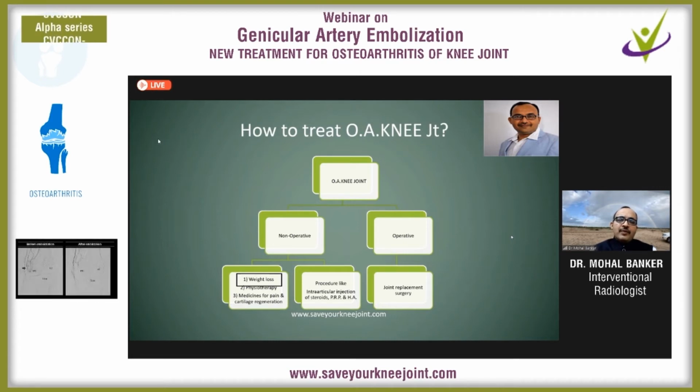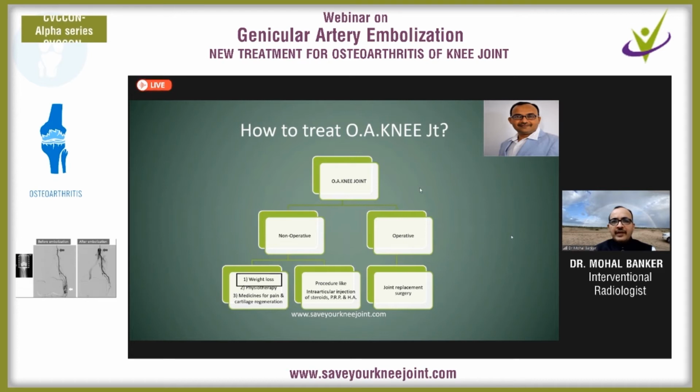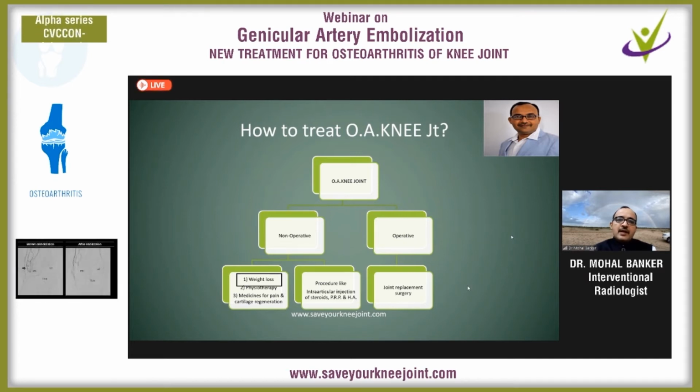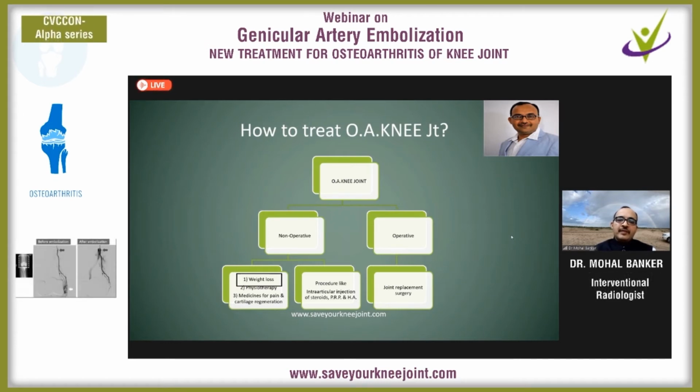Another non-operative treatment is intra-articular injection of steroids or PRP. These injections are really helpful temporarily, but unless you treat the underlying etiology, the root cause, pain is going to recur. And when all these non-operative treatments fail, the only option is operation, that is a total joint replacement surgery. Till date, there is no other option available between this non-operative and operative treatment.